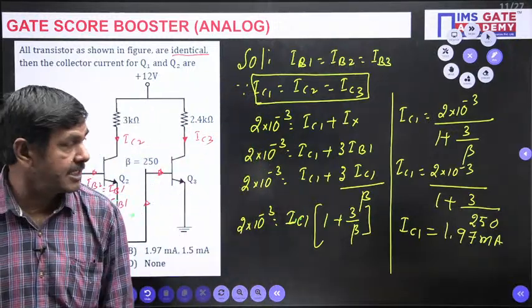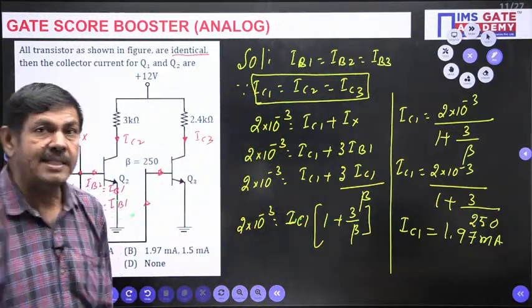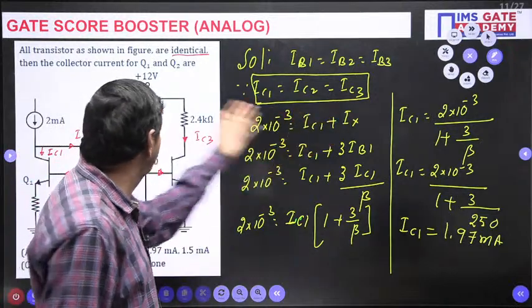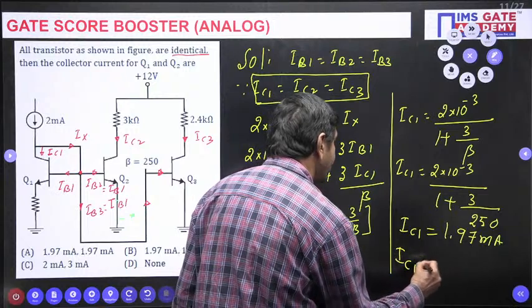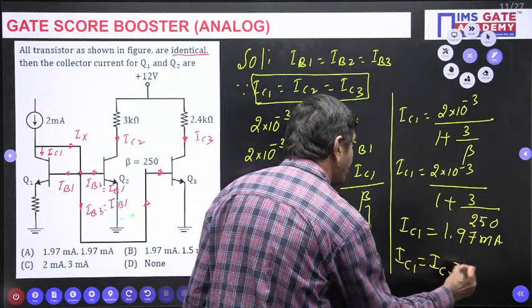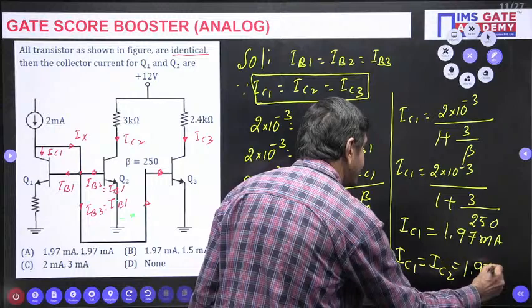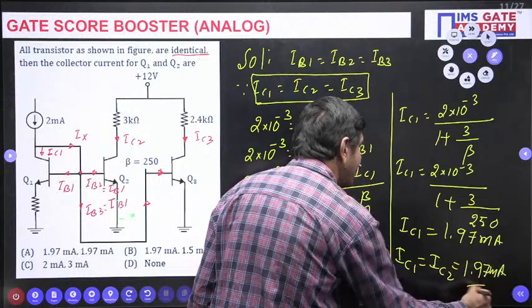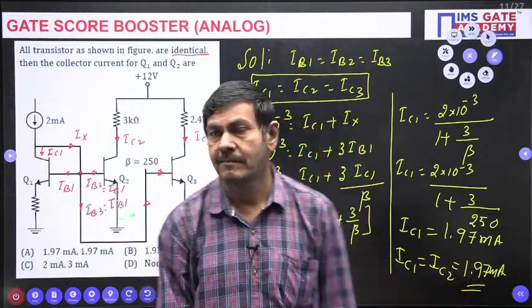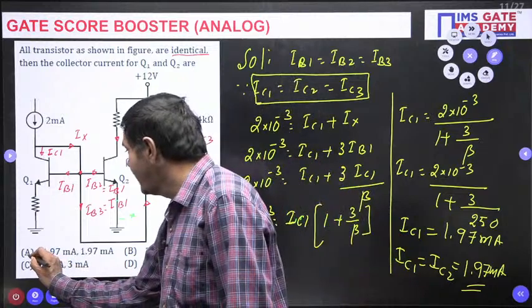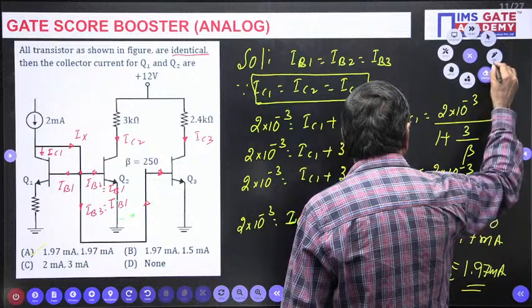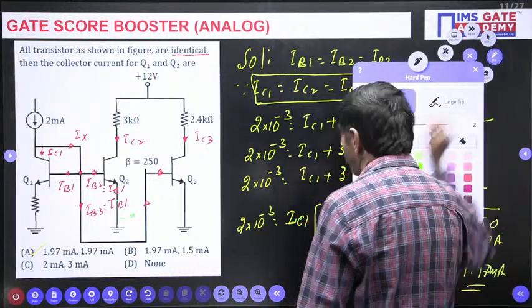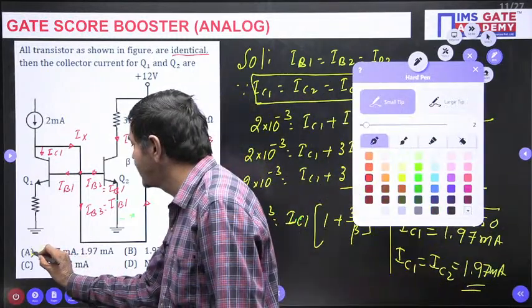Just now I explained IC1 and IC2 and IC3 are equal. It is asking Q1, Q2 values only. So IC1, IC2 equal to 1.97 milliamperes only. So finally, which option is correct here? Option A is correct here. We can say option A is correct in this particular problem. I can put this as the correct answer.